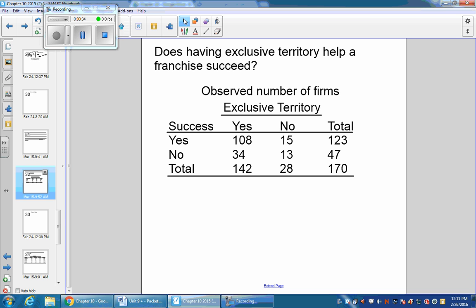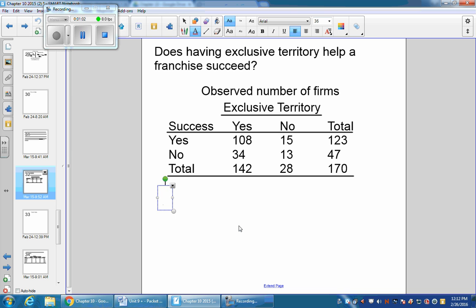All right. Now this one asks, does having exclusive territory help a franchise succeed? So I took out a majority of the words in this problem, but what it's talking about is some franchises, businesses, have exclusive territory, meaning that nobody else can come in, start the same business in that territory. And they wanted to see if having exclusive territory had any relationship with whether they succeeded or not.